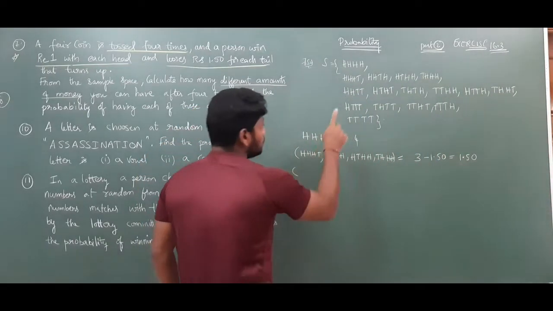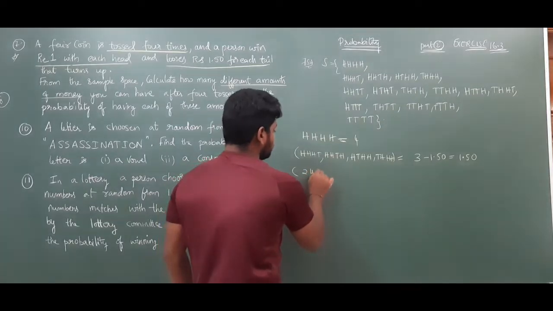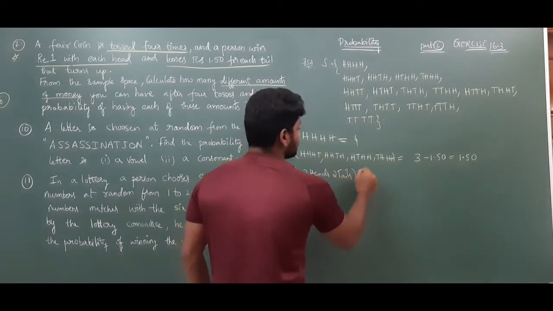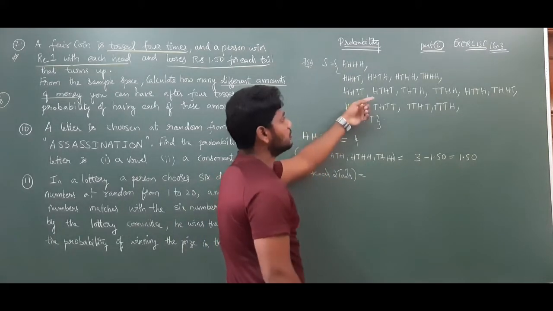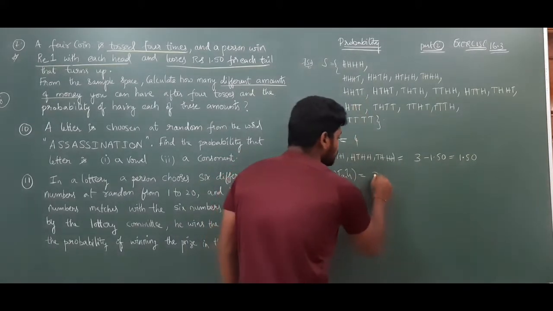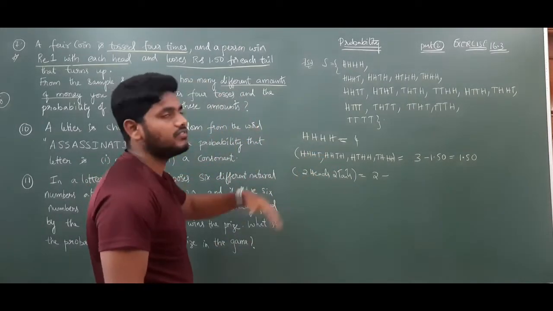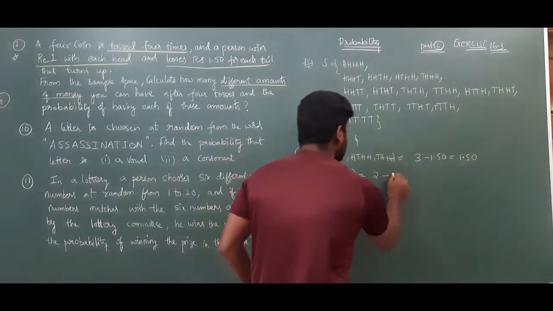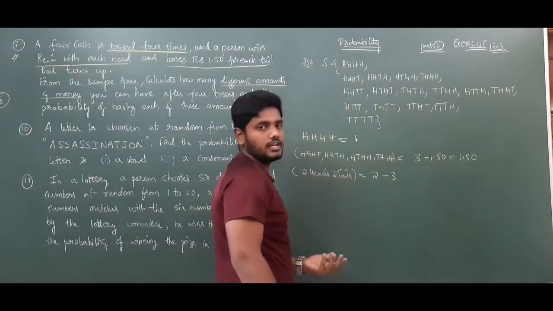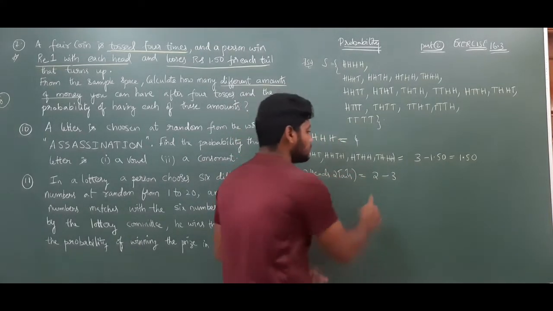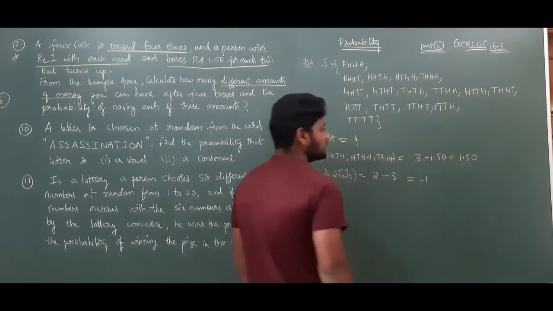Next case is 2 heads, 2 tails. 2 heads means 2 rupees you will get, minus 2 tails. For each tail you lose 1.50, so for 2 tails you lose 3 rupees. So 2 minus 3 is minus 1.